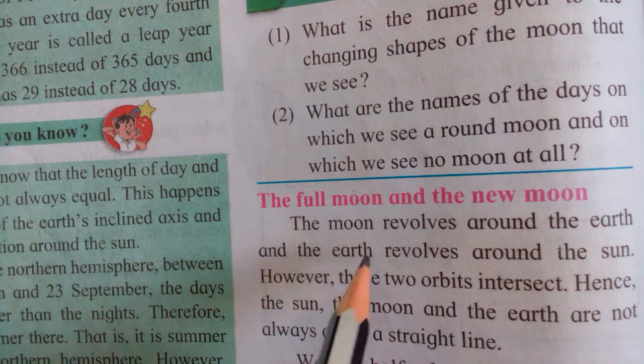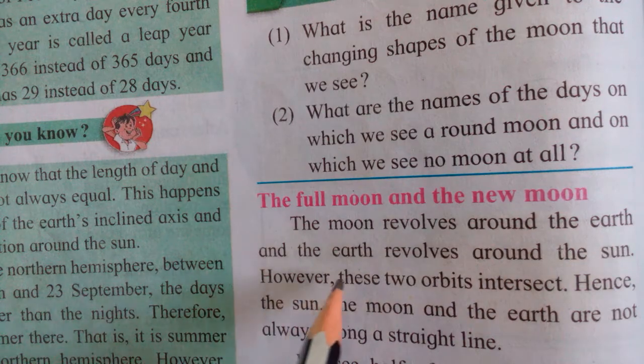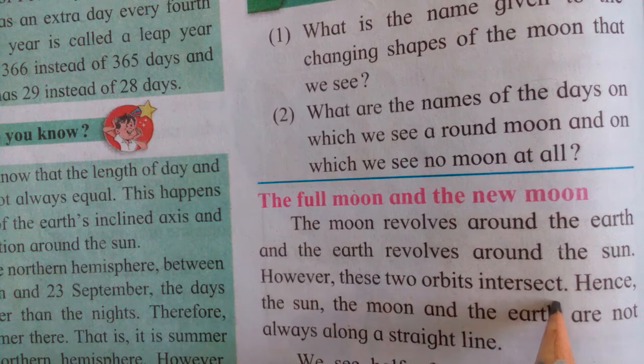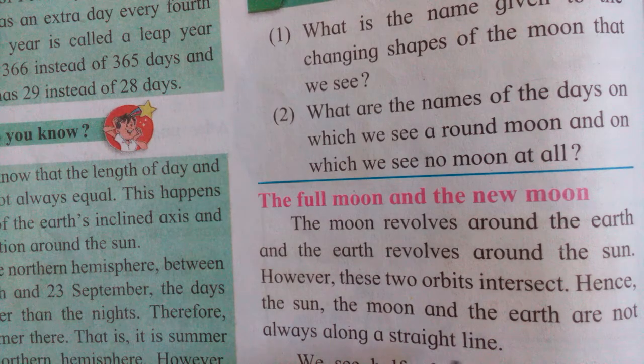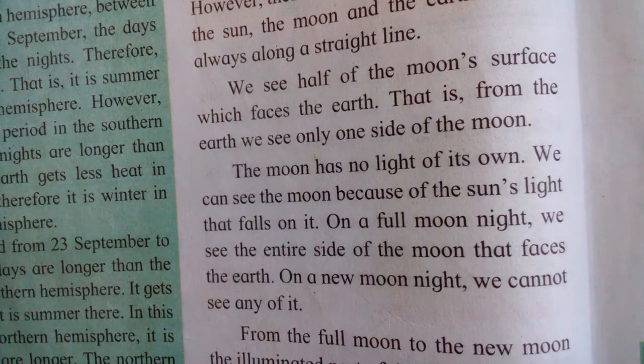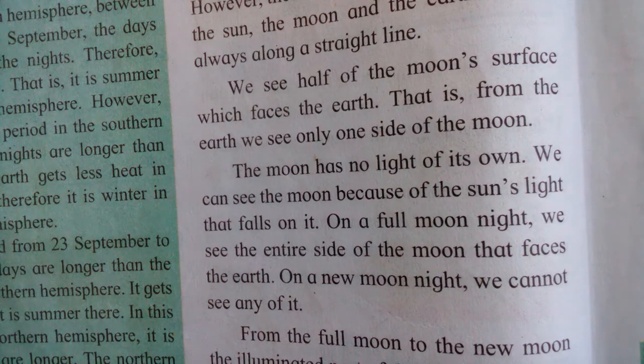Why does this happen? The moon revolves around the earth and the earth revolves around the sun. However, these two orbits intersect, hence the sun, the moon and the earth are not always along a straight line. But the important point is, what is meant by the full moon day and the new moon day? When we see the full moon in the sky, it is the full moon day, and when we can't see the moon in the sky, it is the new moon day.